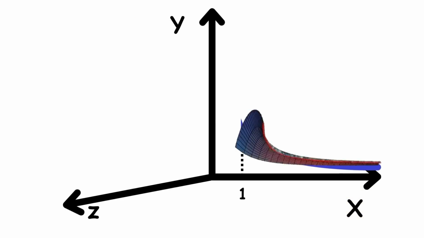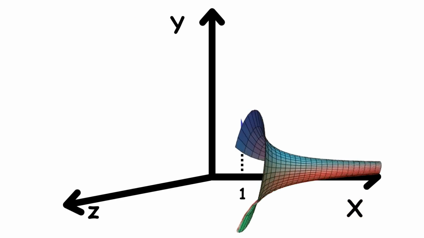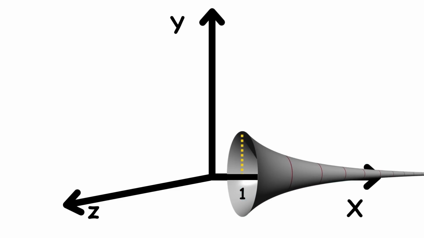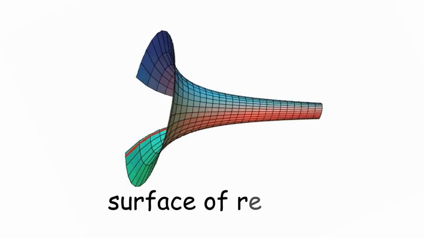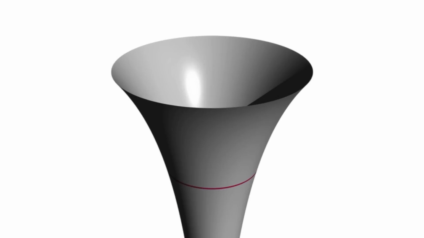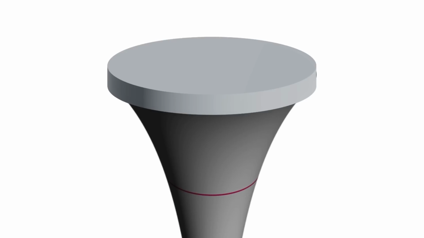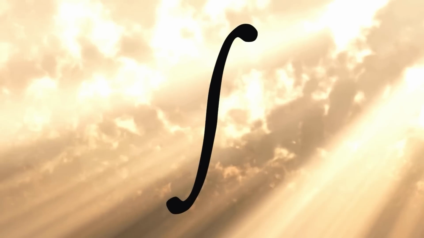Then rotate this curve in 3 dimensions around the x-axis and fill in all the points that the curve passes through, forming a surface. A 3-dimensional surface created by rotating a curve around an axis like this is known as a surface of revolution. Now imagine closing off Gabriel's horn with a cap. We can find the volume of the inside region using integration.